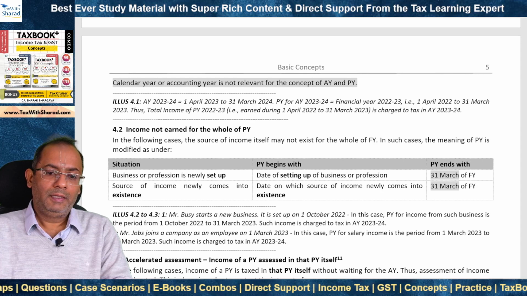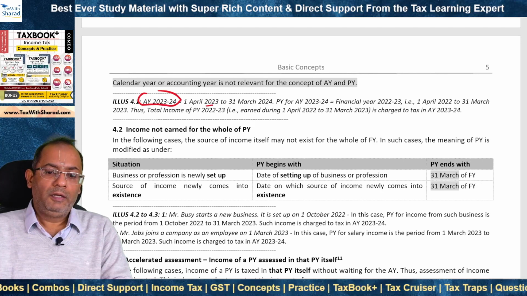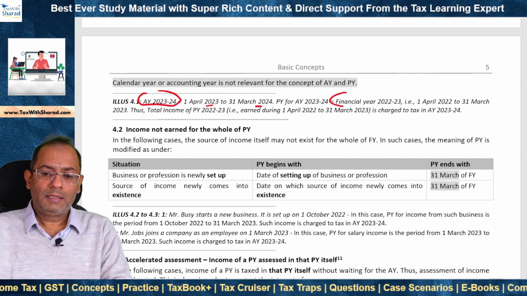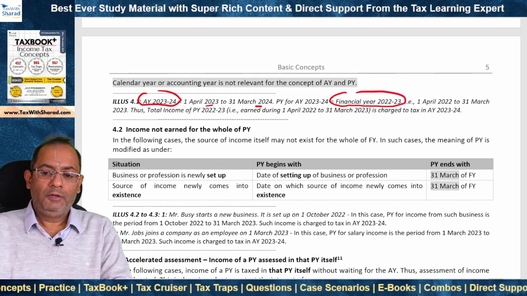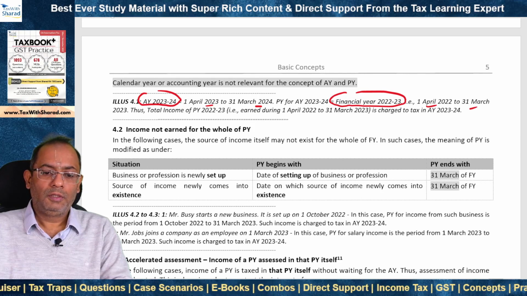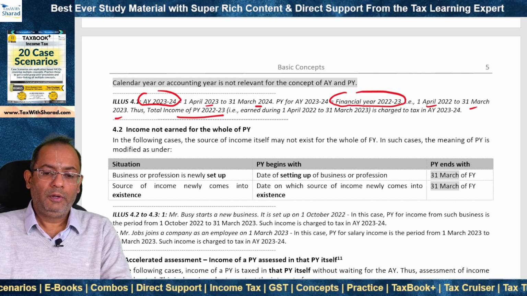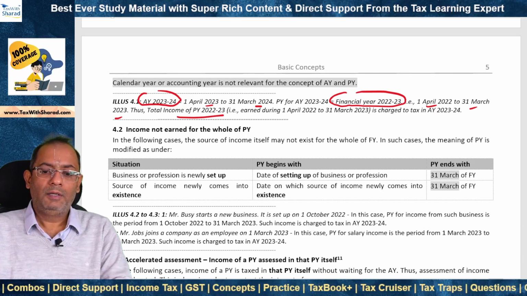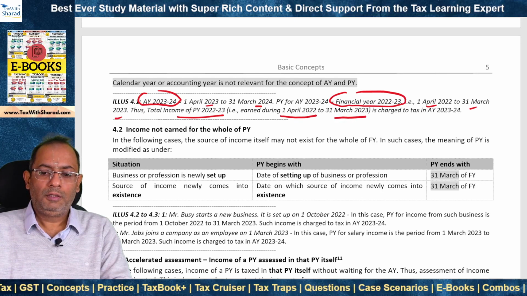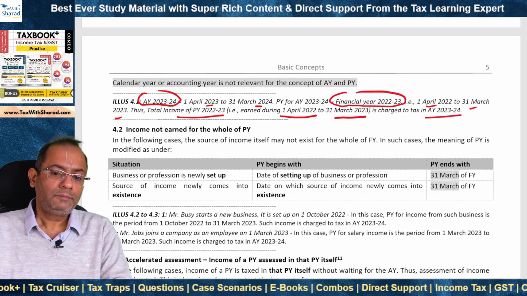So for example, the assessment year 2023-24 means 1st April 2023 to 31st March 2024, and the corresponding previous year is financial year 2022-23, that is the period from 1st April 2022 to 31st March 2023, and therefore the total income of previous year 22-23, that is the income earned during the period 1st April 2022 to 31st March 2023, is charged to tax in the assessment year 2023-24.